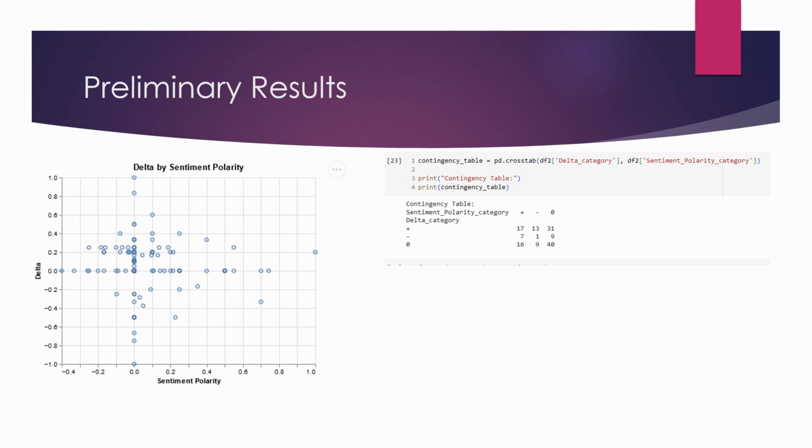The table categorizes both the sentiment and the delta score values into negative, positive, and neutral or 0. Here we can see that a question with a negative sentiment produced a worse score than human subject only one time in all the samples. And this is statistically significant in comparison to expectations.